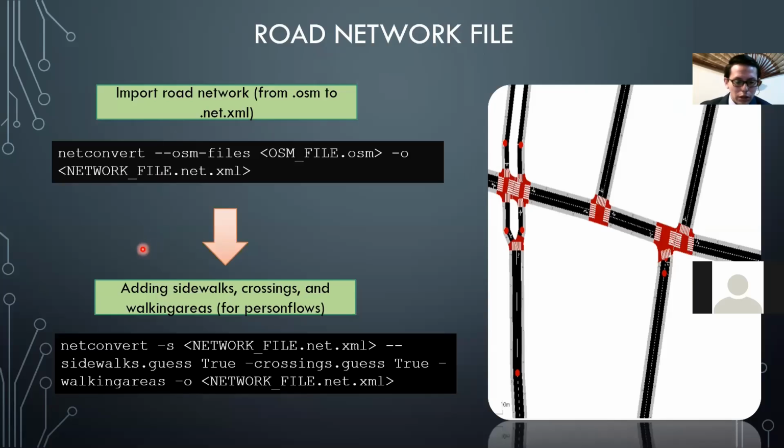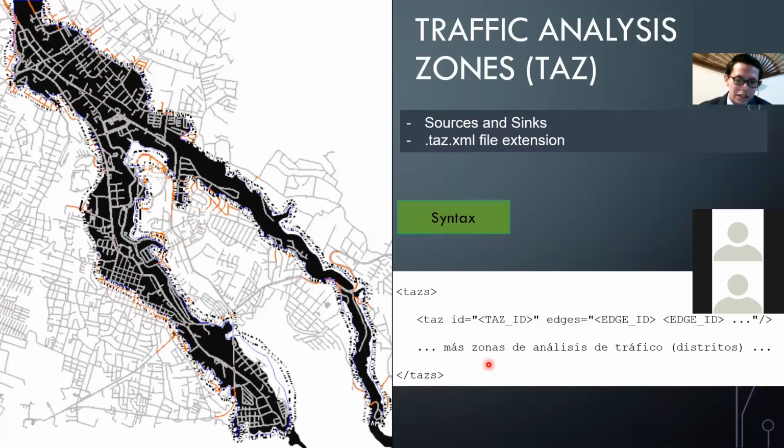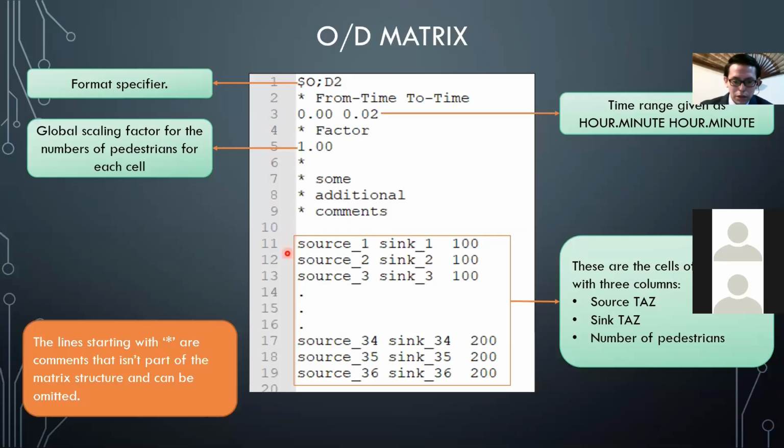Then we add sidewalks, crossings, and walking areas by issuing the following command to our road network, because it's a pedestrian simulation and we need person flows. The traffic analysis zones are source edges and sink edges with this syntax and have a file extension .taz.xml. These are part of the OD matrix that have one source, one sink, and the number of pedestrians that are in this traffic analysis zone.